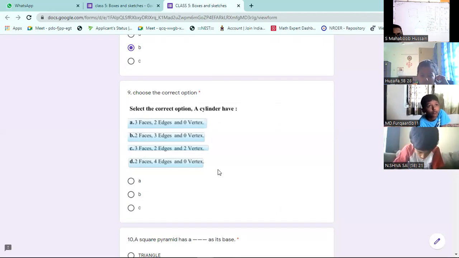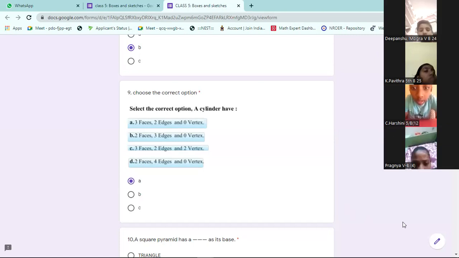Three faces, two edges and 0 vertices. A is the answer. Ninth one, A is the answer. Sir, does a cylinder have two edges?